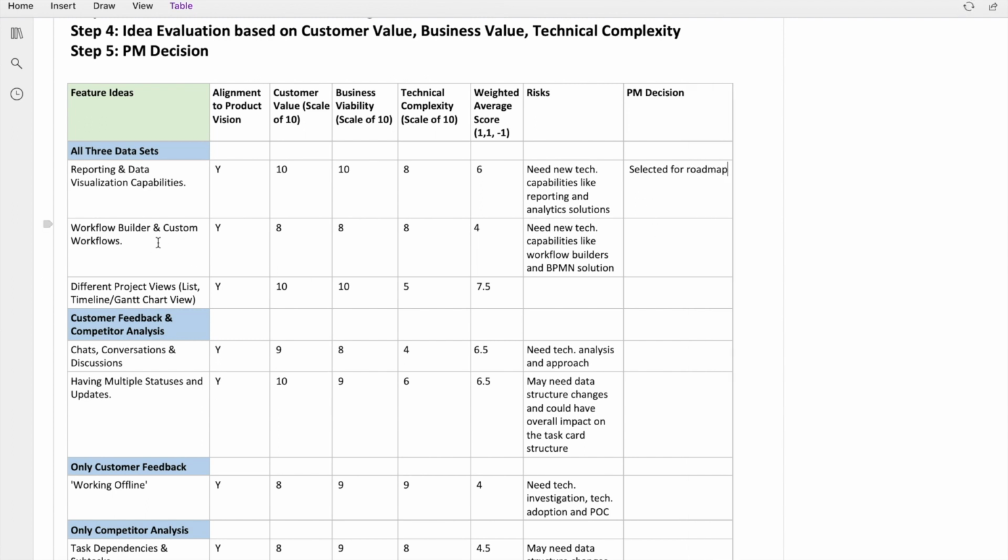For workflow builder and custom workflows, the score has come out to be pretty low. The benefits are there, but when we weigh the benefits to the complexity that it involves, maybe we can defer this. For different project views, the score is pretty high. It is a highly desirable feature, so we can say selected for roadmap. Same is the case for chats, conversation and discussions, and having multiple statuses and updates. So let us also put these items as selected for roadmap.